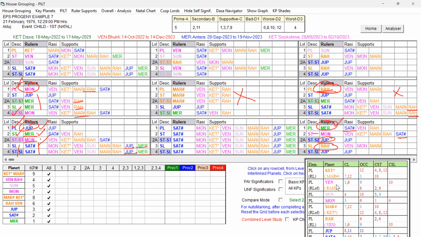Okay, so that Antra can be comparatively weaker than the Buddhi Lord, but that Antra should have the key planet of the Buddhi Lord. So Mercury is playing a role here, and Jupiter is playing a role, and no other planet is having that Mercury, only Moon is having it. But Jupiter and Moon are far away.